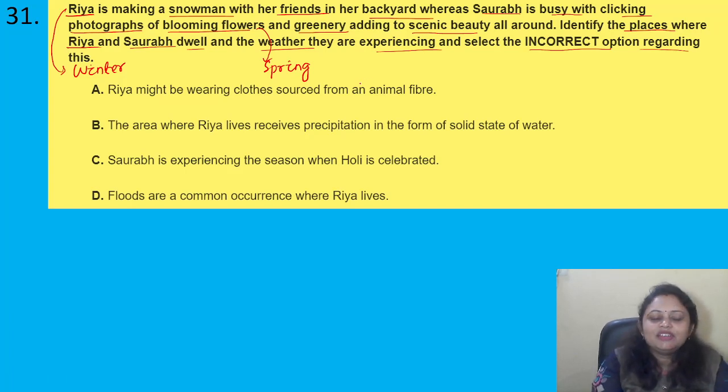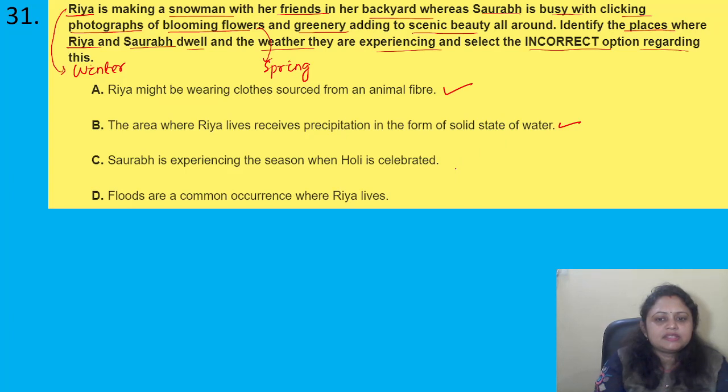Okay, so we have to find out the incorrect option, sorry. Options are A, Ria might be wearing clothes sourced from an animal fiber. Yes, so in winter we are using wool which can be obtained from sheep. So this one is correct. B, the area where Ria lives receives precipitation in the form of solid states of water. So this one is also correct.